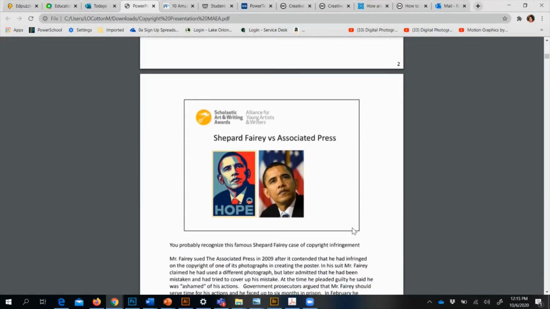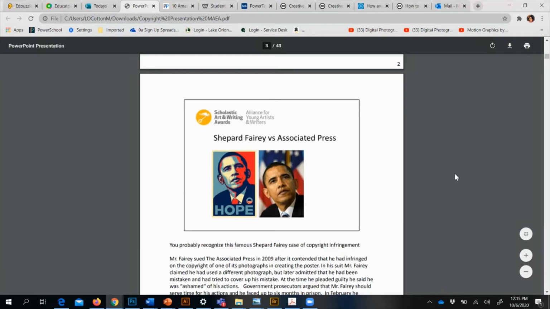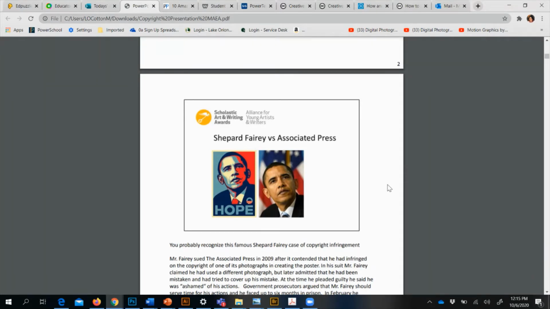This is a really famous, kind of recent example of copyright infringement. The poster on the left was done by artist Shepard Fairey, who is a graphic artist, also a graffiti artist, really well known and does amazing work. However, he was sued for this poster that he created for the Obama campaign called Hope. It's a very recognizable poster. It was very famous and widely used at the time.